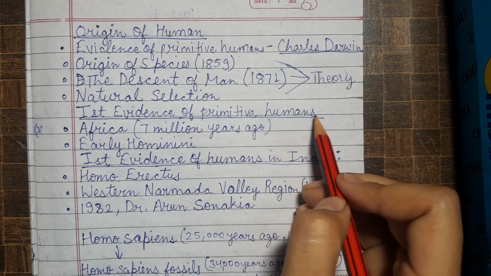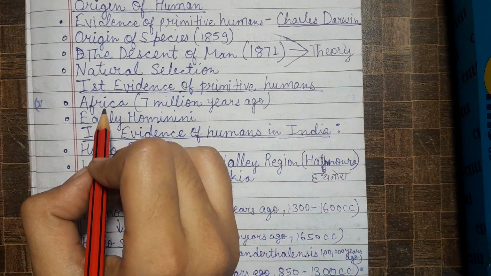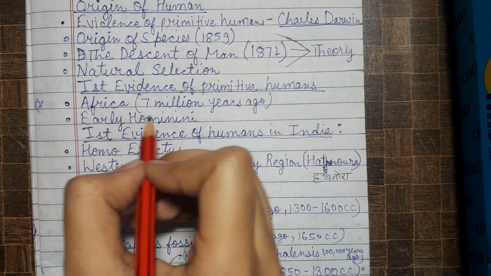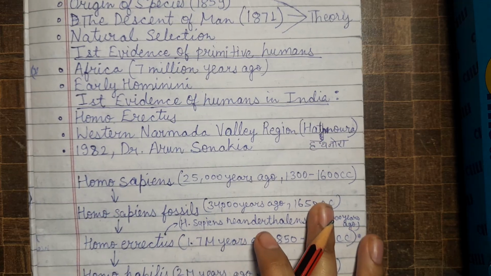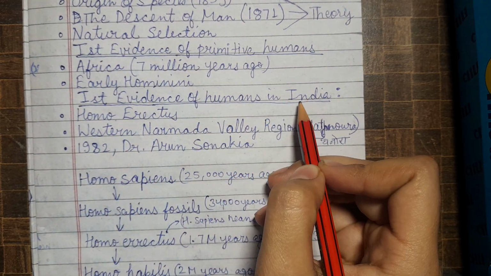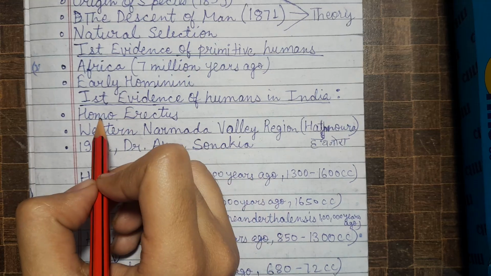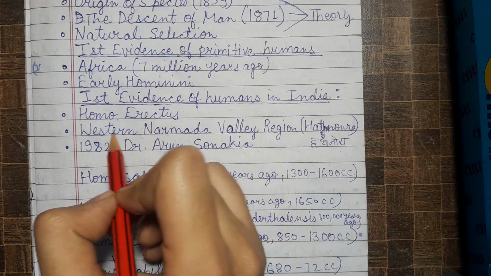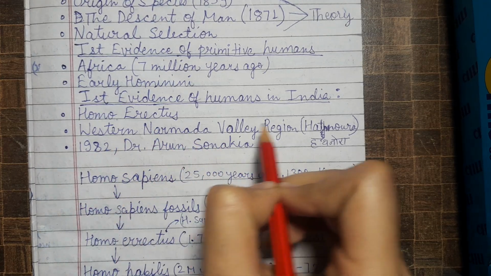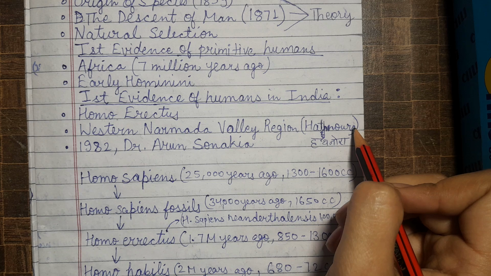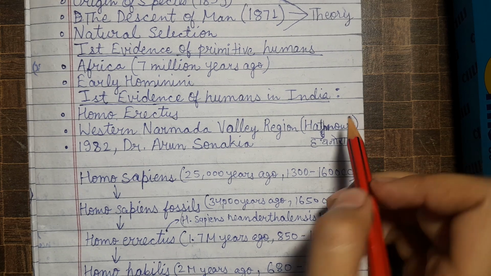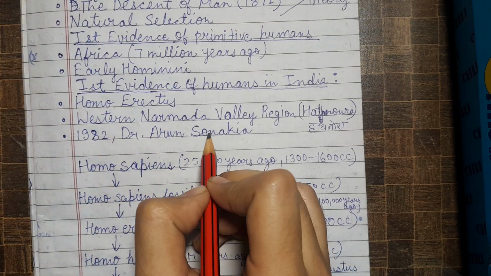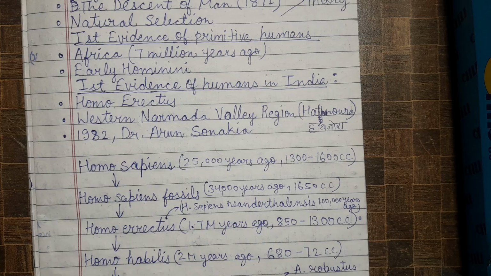The first evidence of primitive humans we got from Africa. It is 7 million years ago. It is called early hominini. First evidence of humans in India: how did we get our first evidence? It is through Homo erectus. We got it in the western Narmada Valley region in Hathnora. Hathnora is in MP, Madhya Pradesh, found by Dr. Arun Sonakia in 1982.